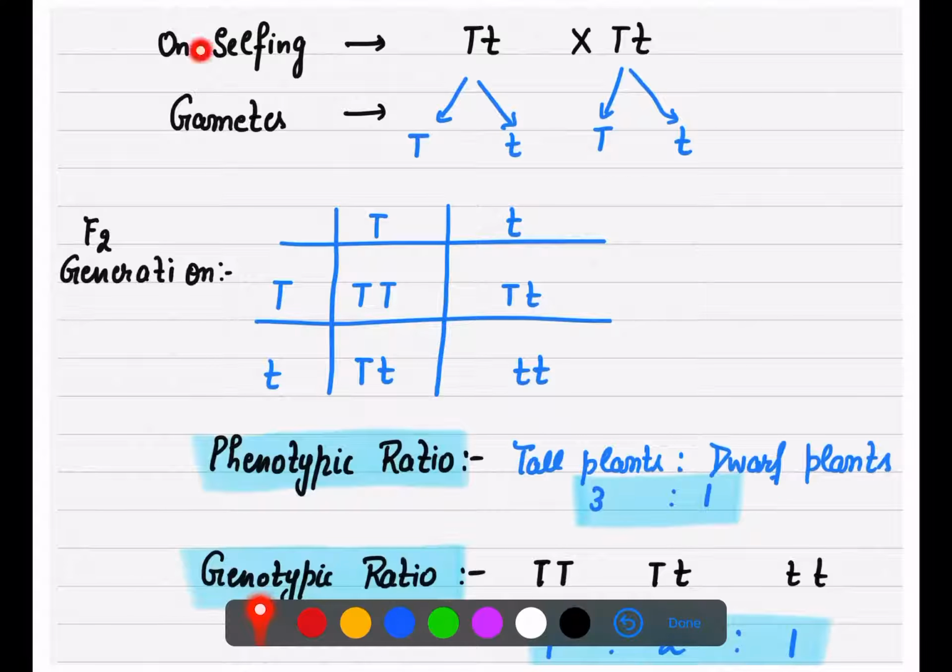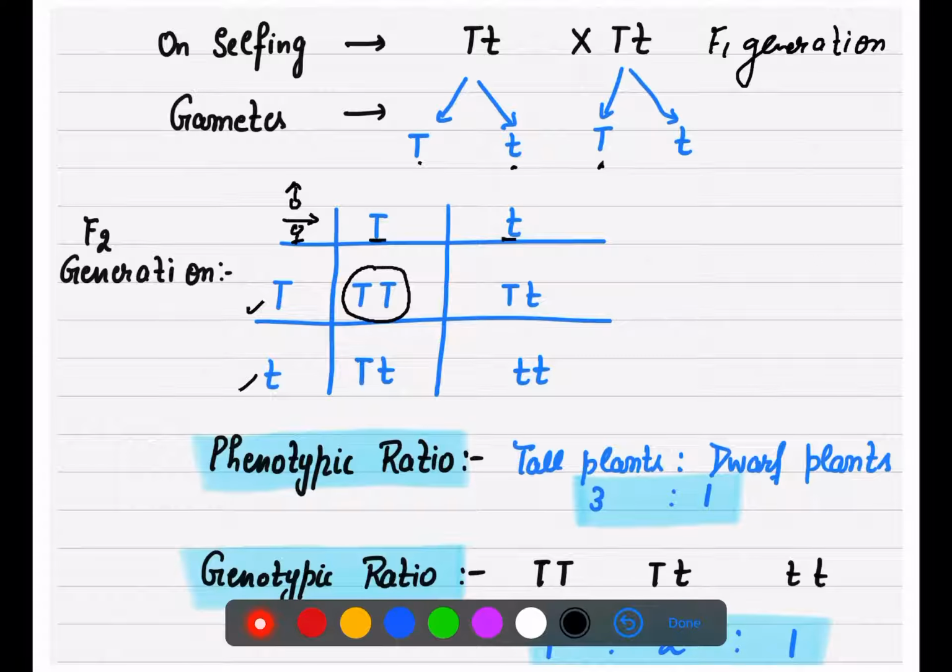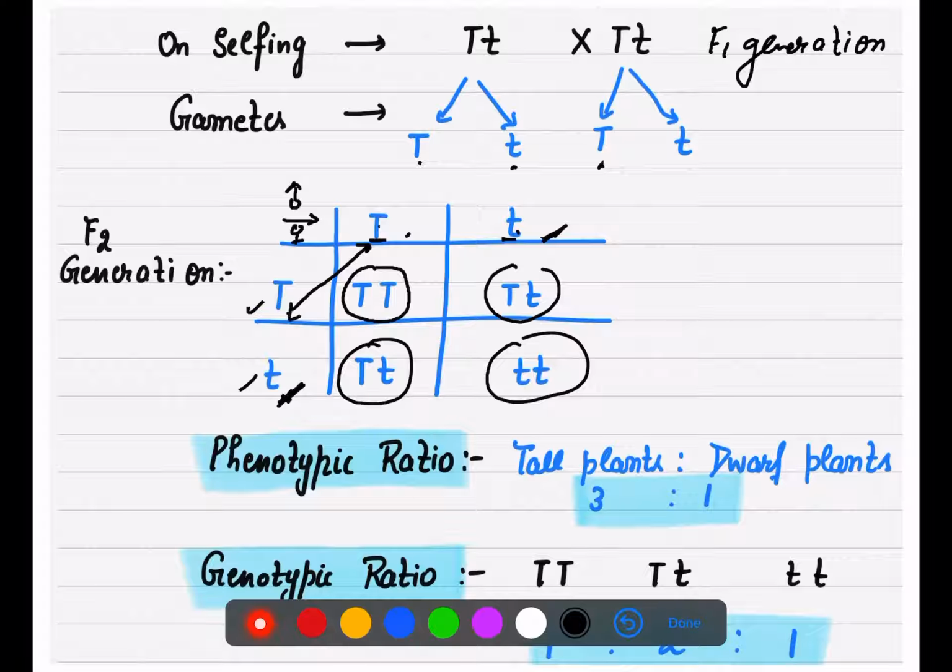Now what is the next step? We will do selfing of this F1 generation. This was the F1 generation, so we will do selfing. Two types of gametes are forming here, capital T, small t, here capital T, small t. Suppose male we will write this side and female we will write this side. So what will be the situation now? Capital T capital T, capital T small t, capital T small t, and small t small t, right? Once you cross this, you will get the complete checkerboard.